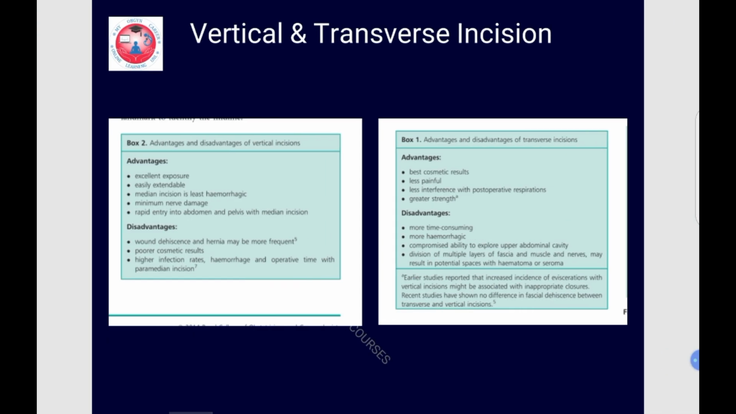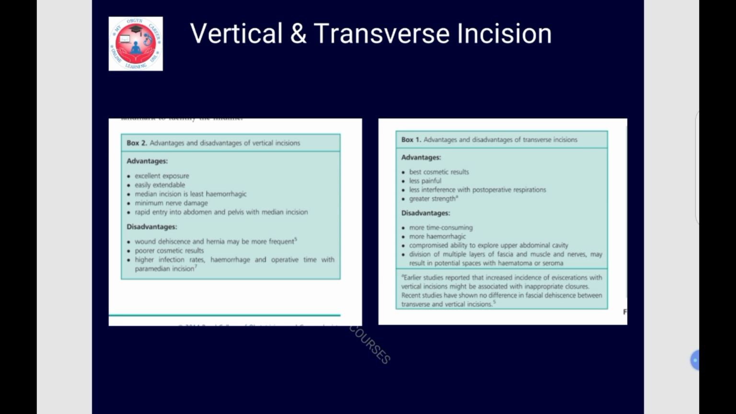So what are the advantages and disadvantages of each? We'll see the advantages and disadvantages of vertical incision. The advantage of vertical incision is that it gives an excellent exposure. The most important thing is the extensibility of this particular incision. The median incision is least hemorrhagic. There is minimum nerve damage and there is rapid entry into the abdomen and pelvis with median incision. The disadvantage is that wound dehiscence and hernia may be more frequent. There are poorer cosmetic results and higher infection rates. Hemorrhage and operative time may be more with the paramedian incision.